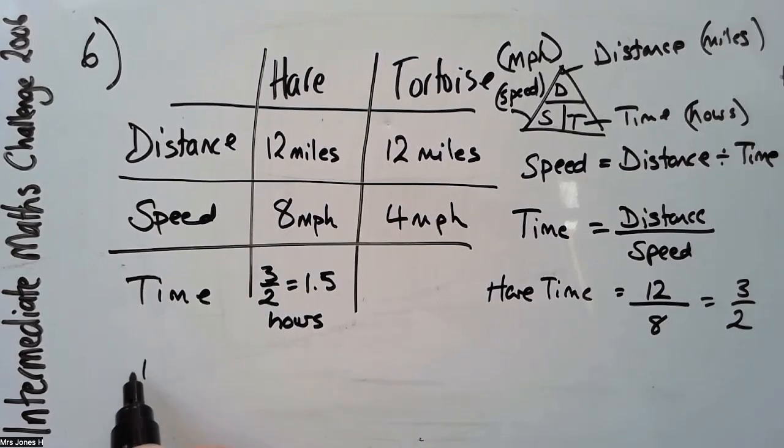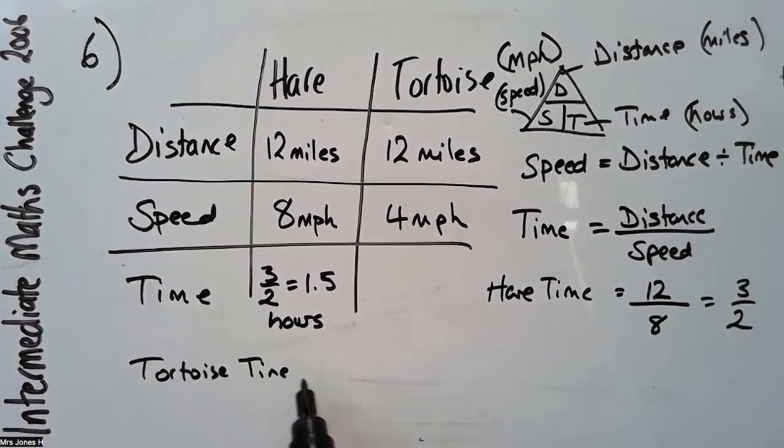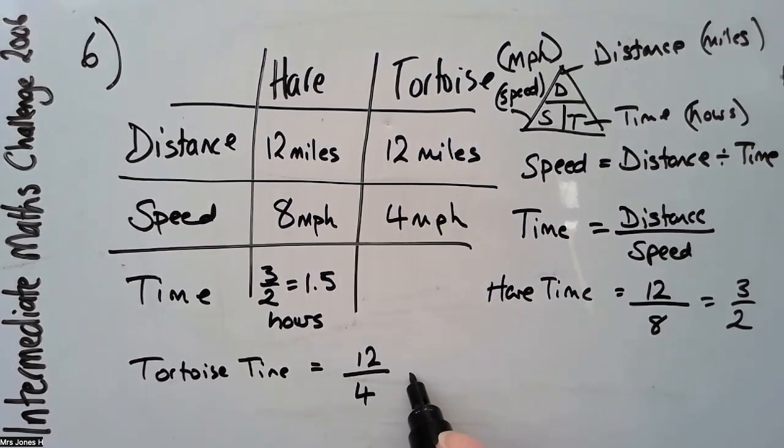And then the tortoise time: 12 miles divided by 4 miles per hour. That means it takes the tortoise 3 hours.